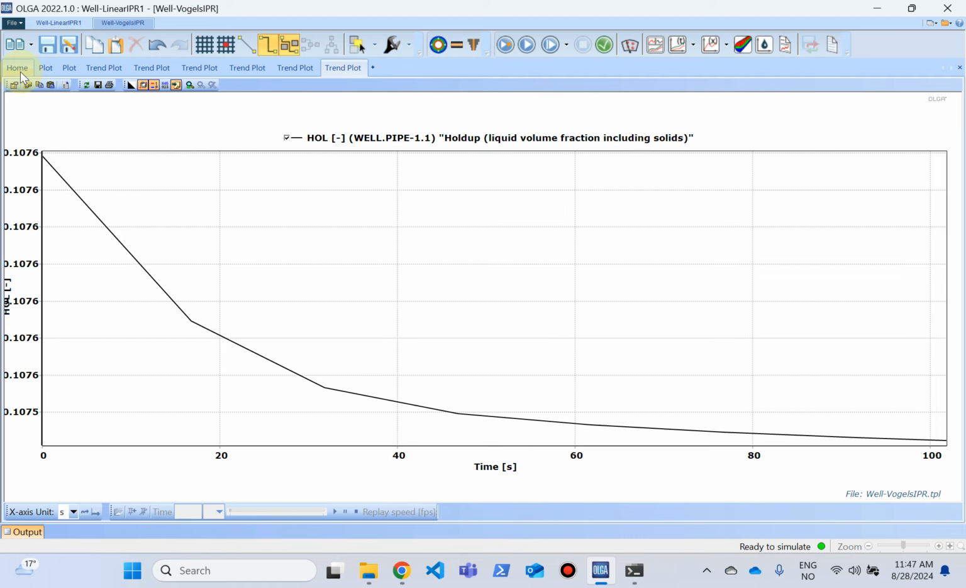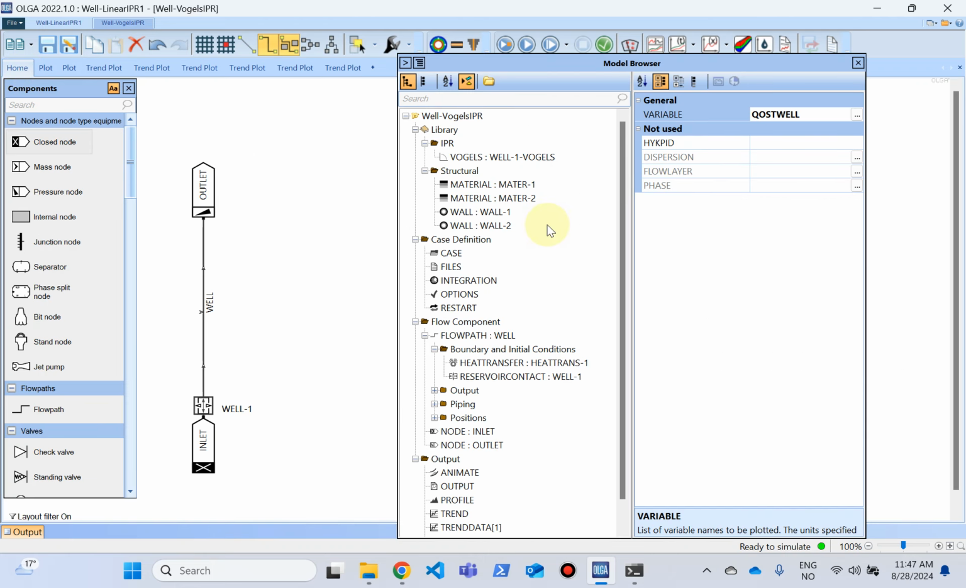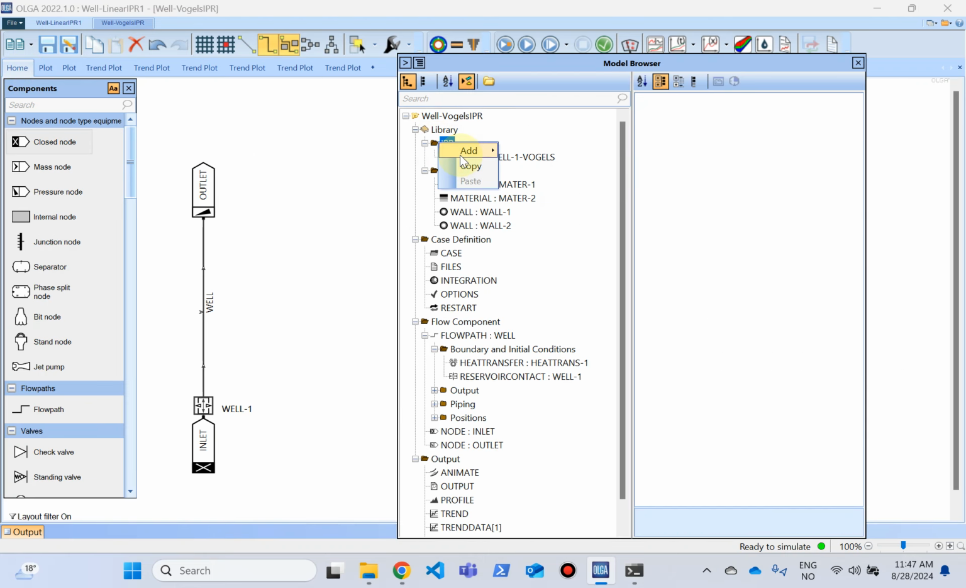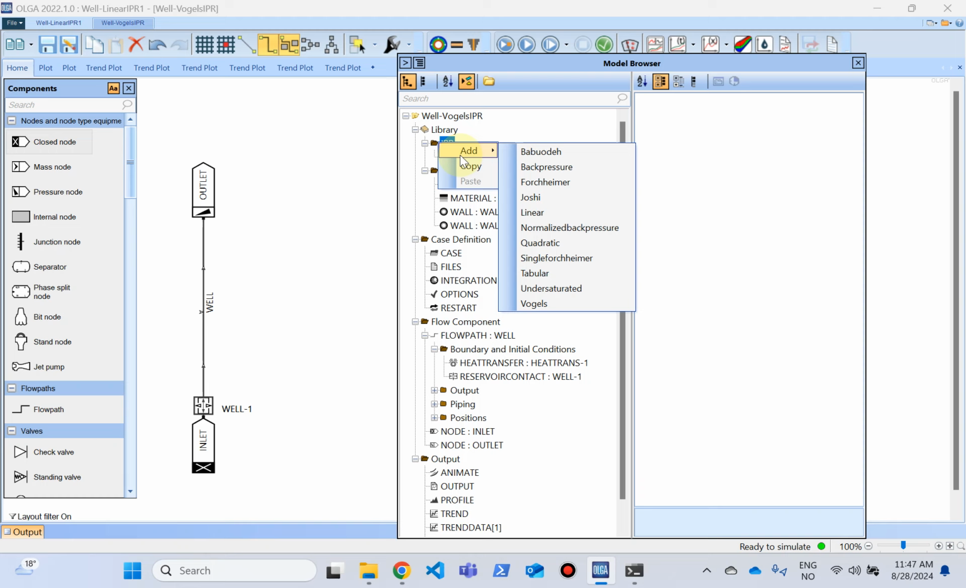I just wanted to show you how to use different IPR inflow performance relationships when you are running a well model. Of course, you can try the other kinds of IPRs. You can read about them yourself in the help, for example what back pressure is, what Forchheimer is. Forchheimer is basically used for gas systems. There are other things like tabular, undersaturated. I hope you can go through the help and read up on every single one of them and make yourself familiar with these IPRs.